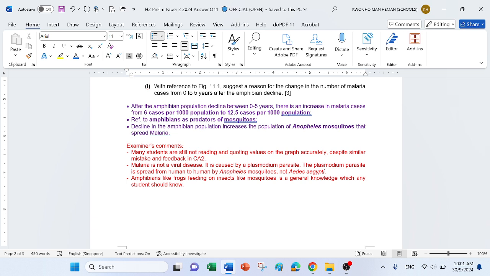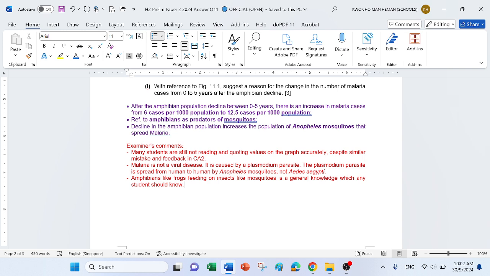Even though we didn't focus on it too much in the tutorial, we focus a bit more on dengue, it doesn't mean you don't have to know malaria and the Anopheles mosquitoes. Then for those who have really lack of general knowledge and thought that the mosquitoes fed on the frogs or the amphibians, and because of the decline, they feed on humans instead, that is totally wrong.